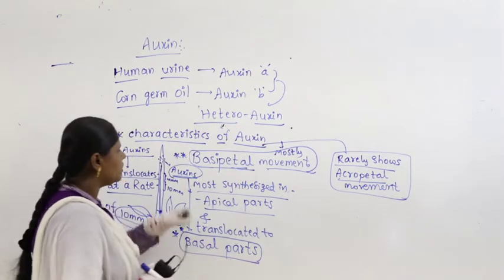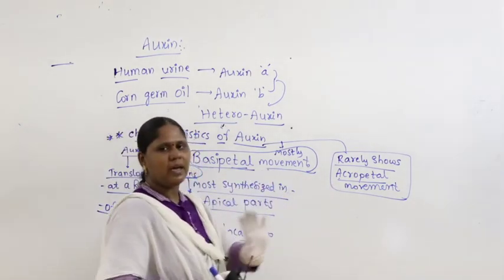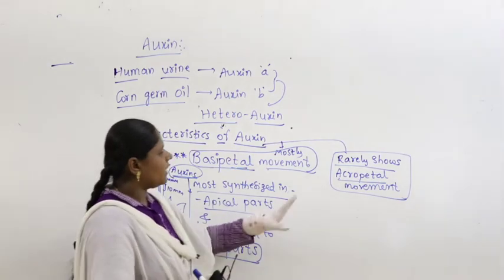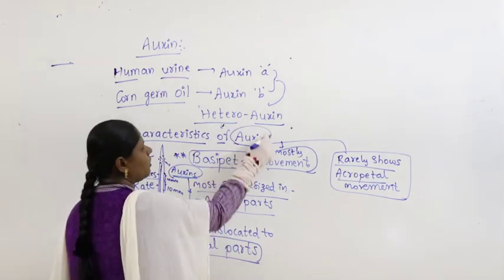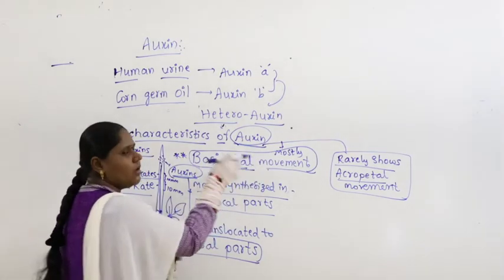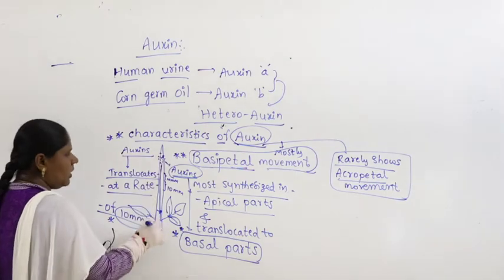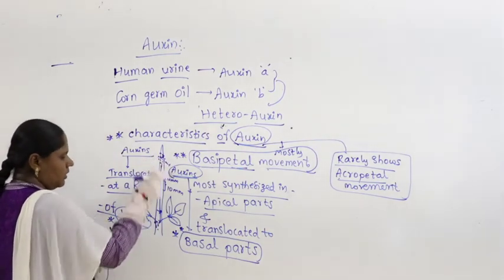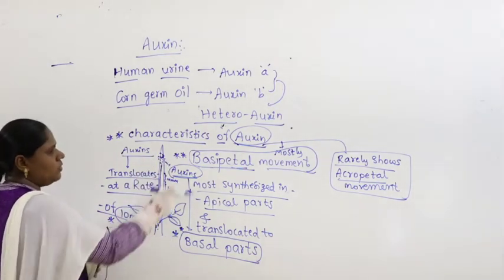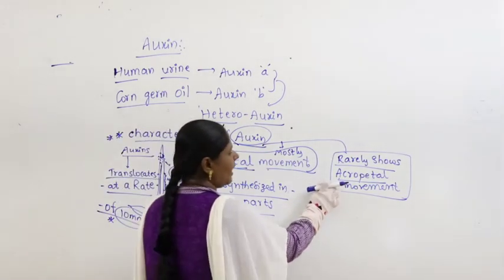Okay, mostly it shows basipetal movement, rarely shows acropetal movement. What is acropetal? Who are we talking about? Auxin. Auxins mostly show basipetal movement, meaning what? They get translocated from the apex to the base. Mostly they show basipetal movement, but rarely they also show acropetal movement.